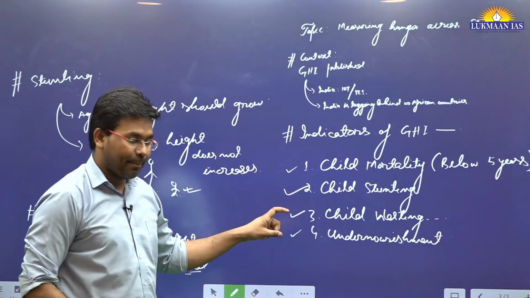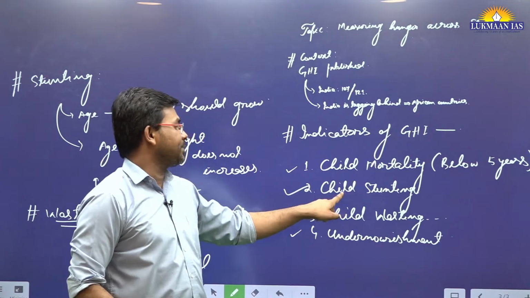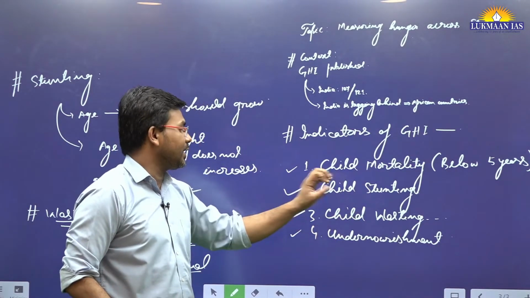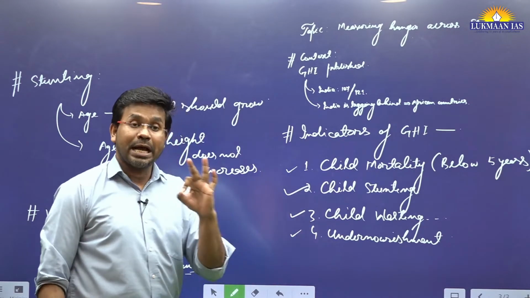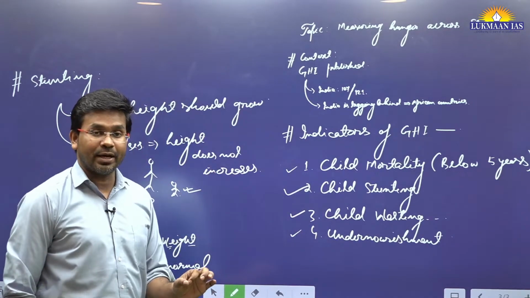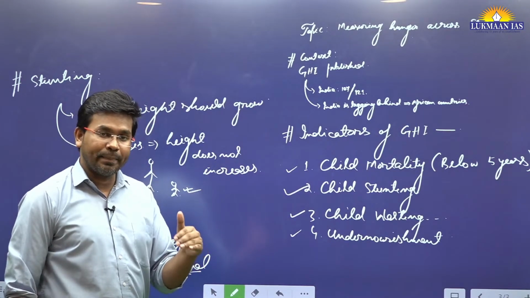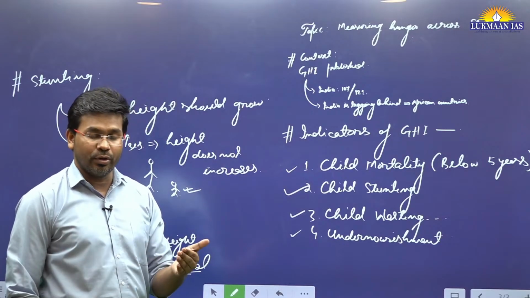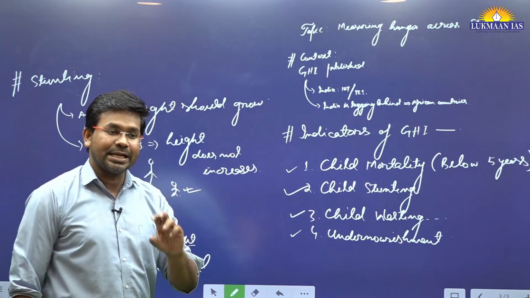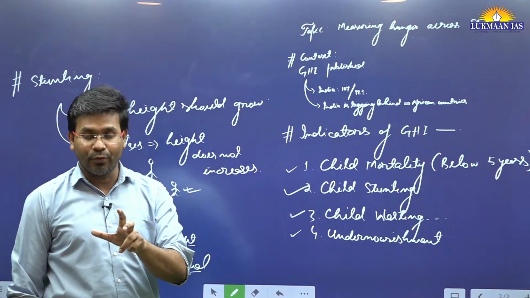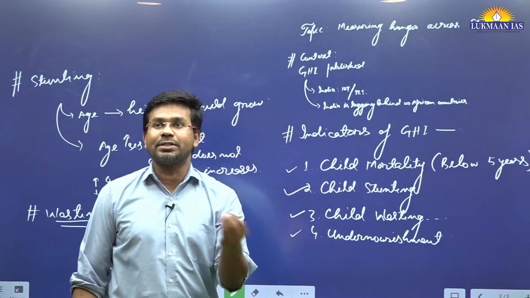How does undernourishment happen? Because of undernourishment, child stunting is seen. Because of undernourishment, child wasting is seen. Child mortality is also associated with undernourishment. And undernourishment does not only mean that the child does not get food. It also means that the child is not getting a sufficient variety of foods, not getting different varieties of foods.